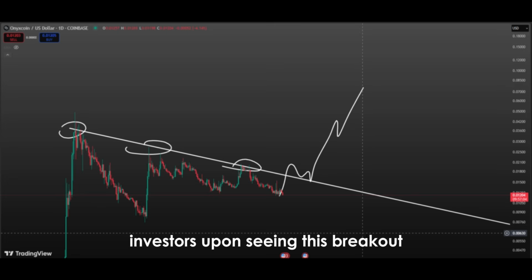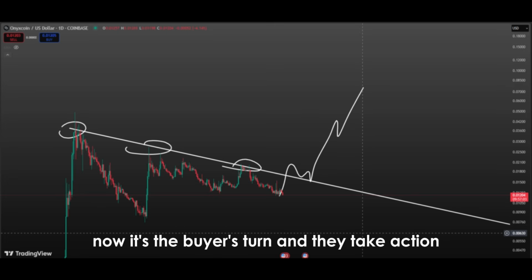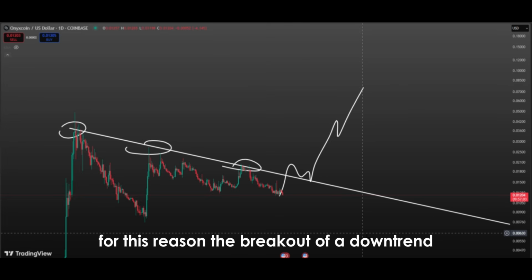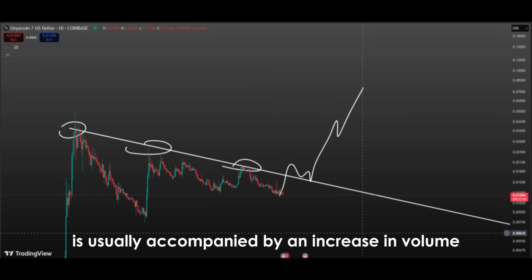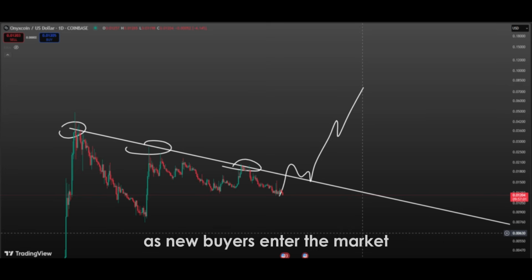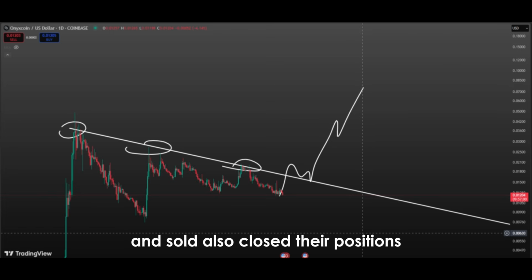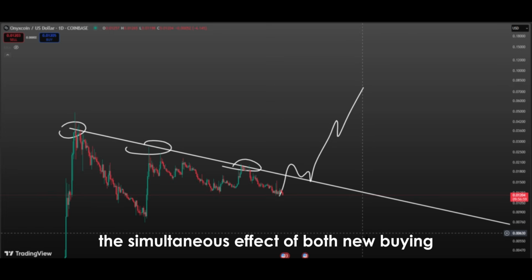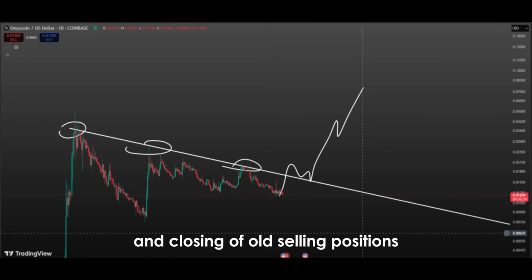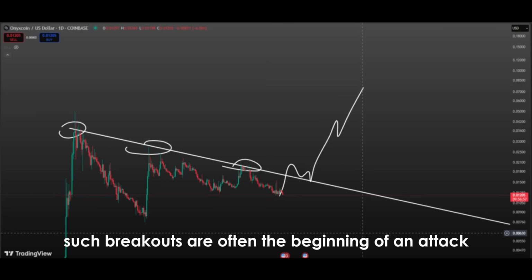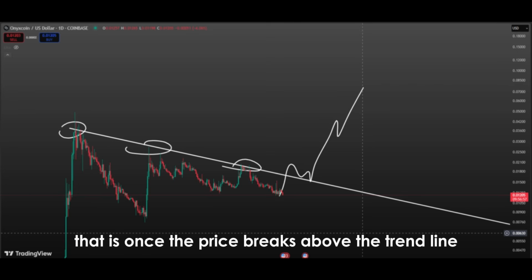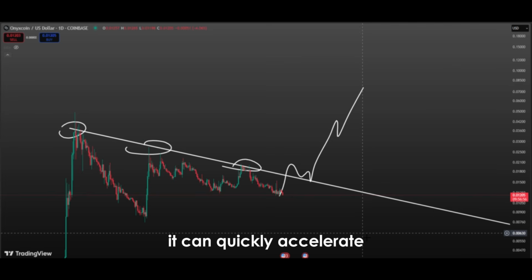Most investors, upon seeing this breakout, think the seller's strength is broken, now it's the buyer's turn, and they take action. For this reason, the breakout of a downtrend is usually accompanied by an increase in volume. As new buyers enter the market, investors who previously saw the trend line as resistance and sold also close their positions with the breakout. The simultaneous effect of both new buying and closing of old selling positions causes the price to rise rapidly. Such breakouts are often the beginning of an attack. That is, once the price breaks above the trend line, it can quickly accelerate.